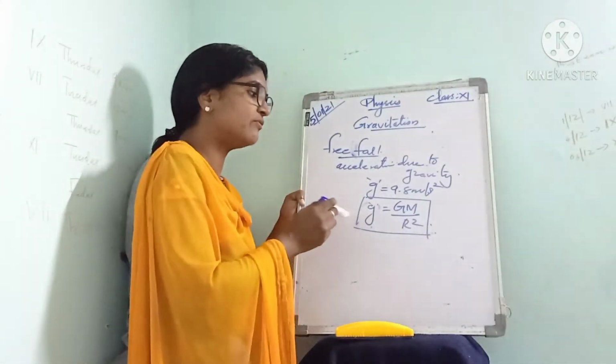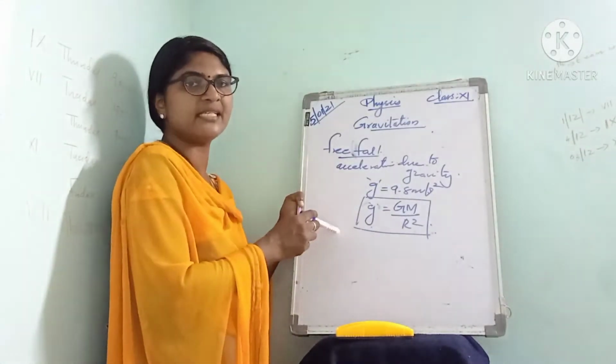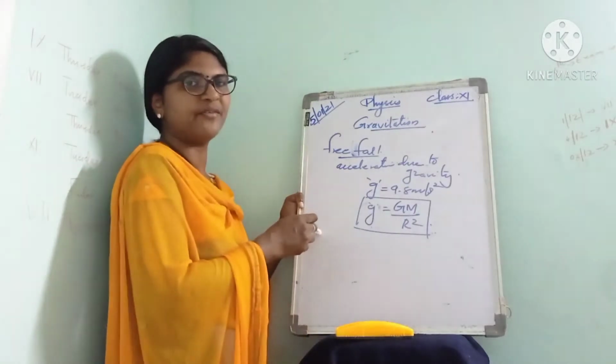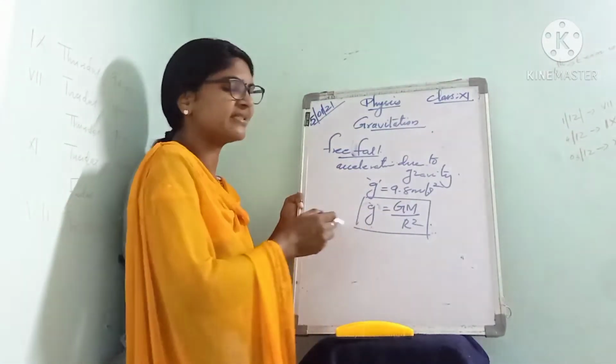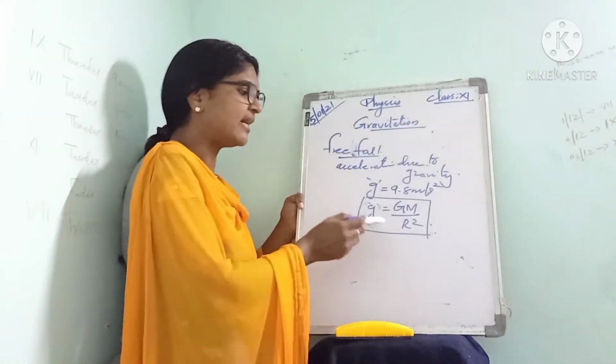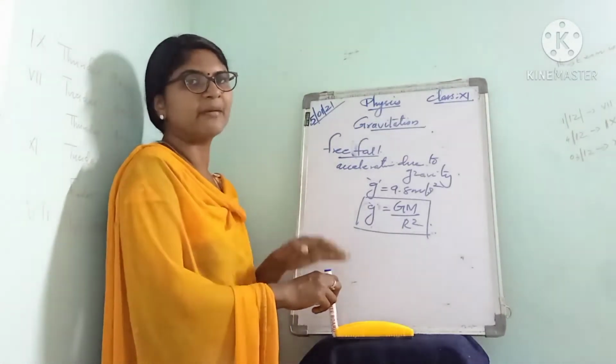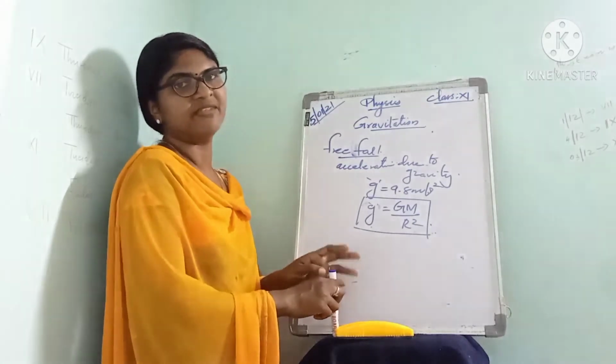Then what is the expression for acceleration due to gravity? g is equal to GM by r square, where capital G stands for universal gravitation constant, M represents the mass of earth and r represents the radius of earth. Okay, that is about acceleration due to gravity.